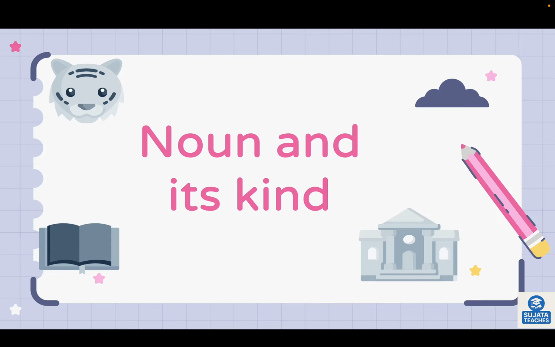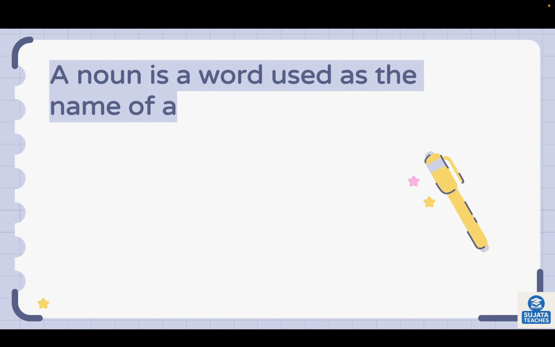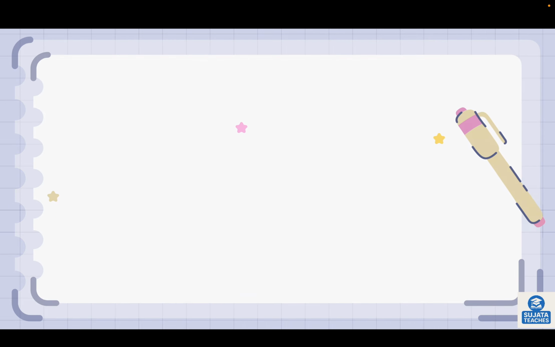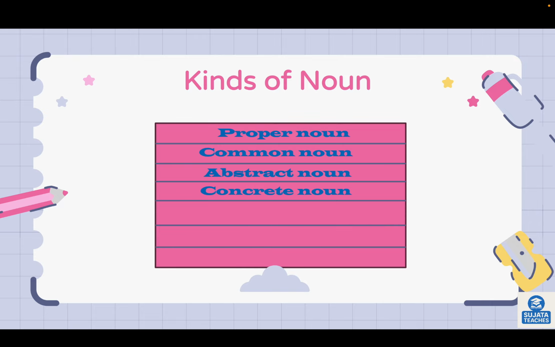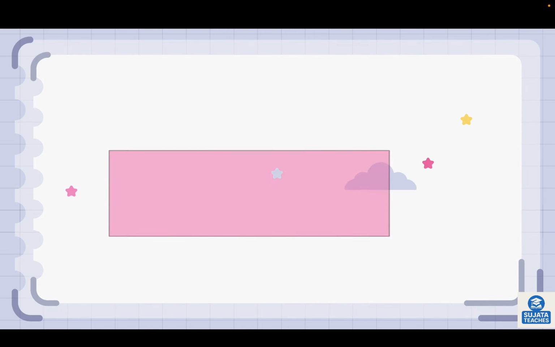Hello everyone. Today you're going to learn noun and its kind. A noun is a word used as a name of a person, place, animal, thing, and idea. Here are some kinds of noun: proper noun, common noun, abstract noun, concrete noun, countable noun, uncountable noun, and collective noun. Let us learn them in detail.